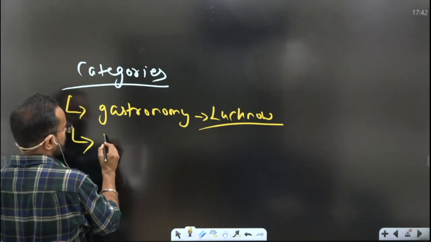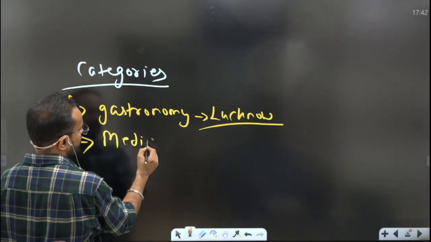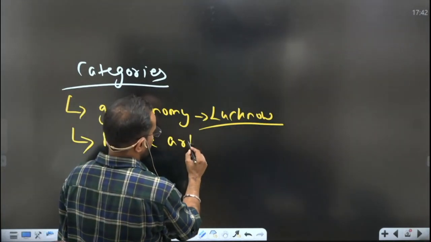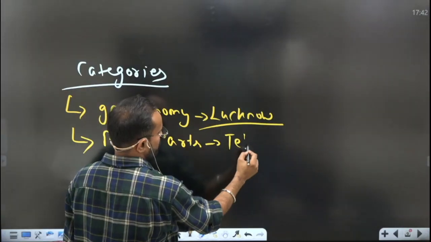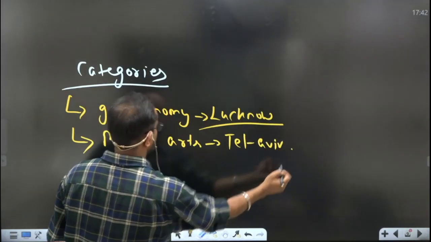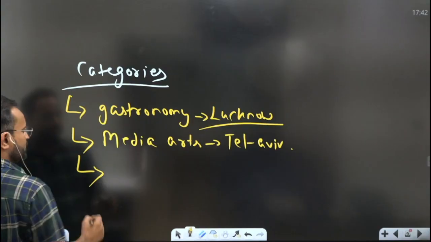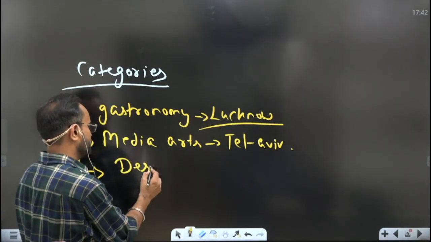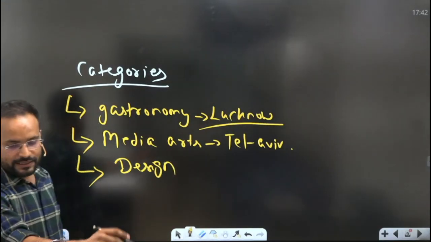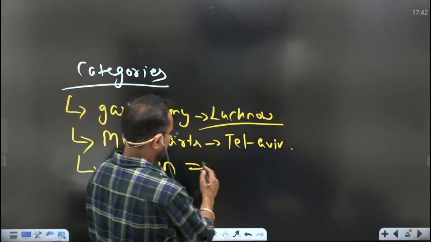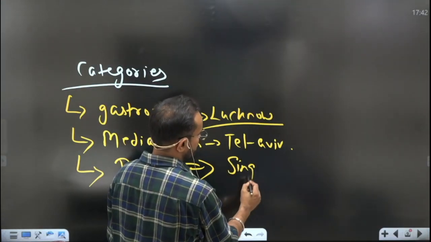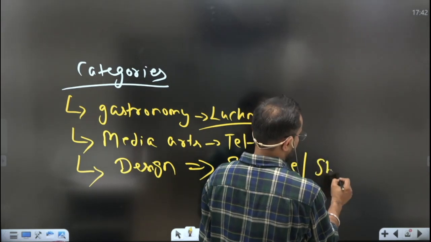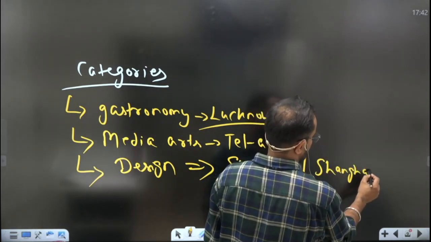Then there is the category of media arts, and the very famous city of Tel Aviv is included in this. Then there is a category of design. Which are the two cities? There are many cities, but two very famous ones. One is Singapore. Some of you might have been there. And Shanghai also.